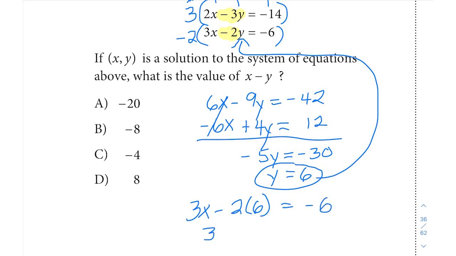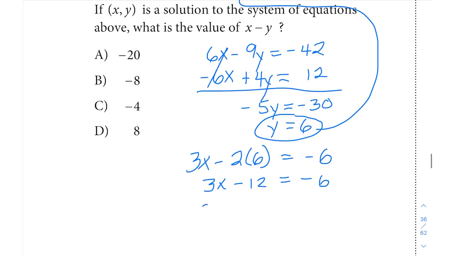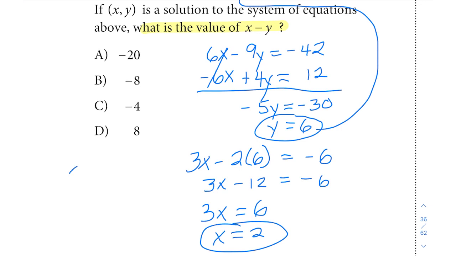So 3x minus 12 equals negative 6. Add 12 to the other side. We'll get 3x equals positive 6. Divide by 3. X will equal 2. Now I have a value for x and a value for y. And again, we just want to always double check what's the question actually asking us to do. They want x minus y. And 2 minus 6 will give us negative 4, which is answer choice C.